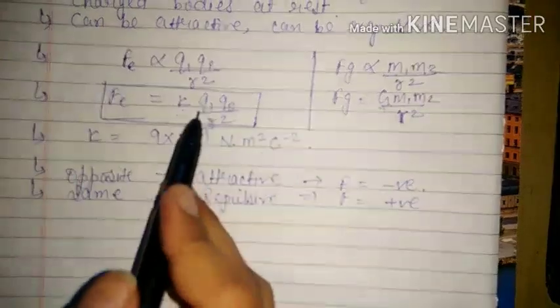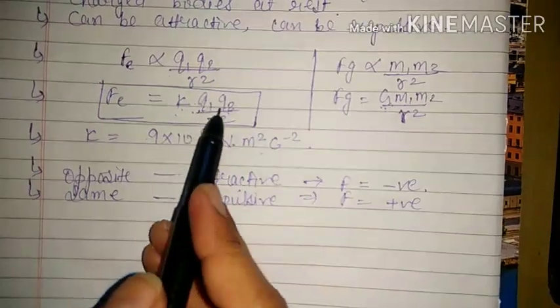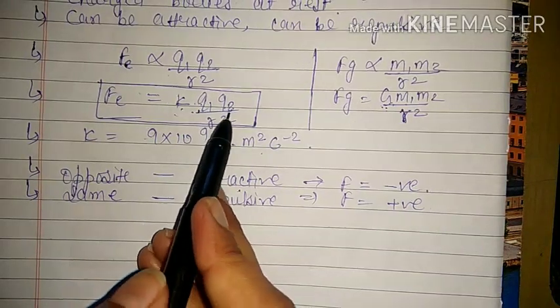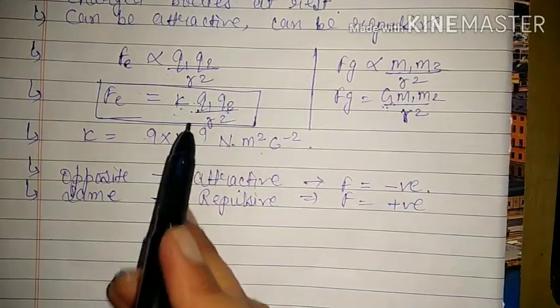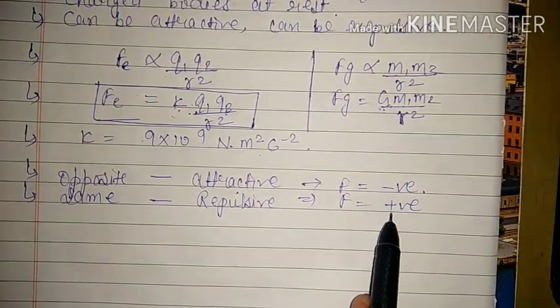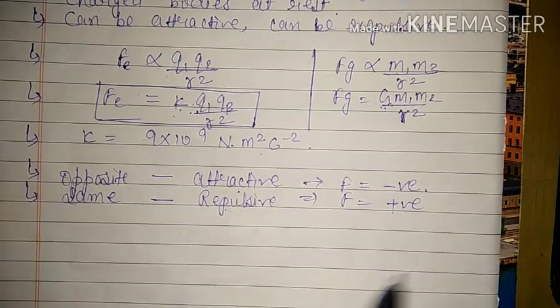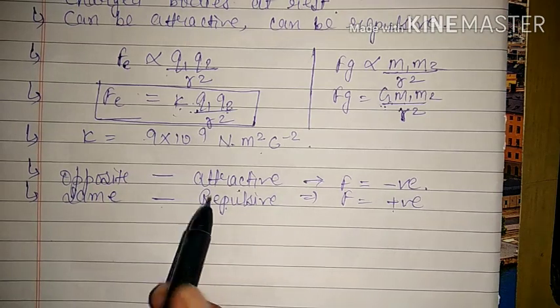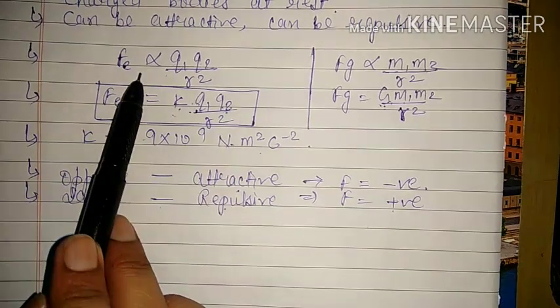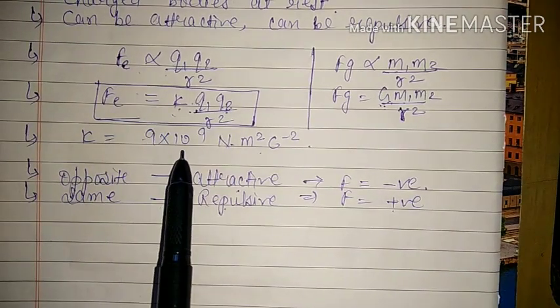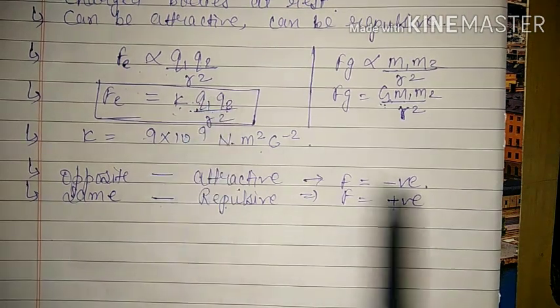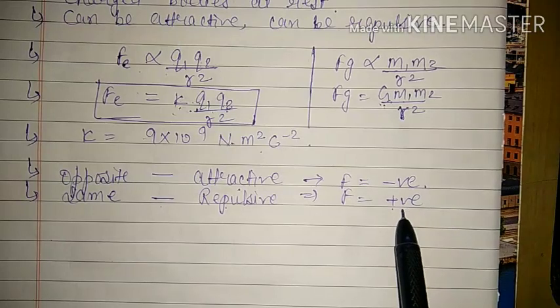That means either both will be positive, so the product of two positive charges will be positive, or both will be negative, then the product of two negative charges will also be positive. So in that case it will be repulsive. This is a new thing which we have to remember, that the electrostatic force can be attractive and it can be repulsive depending on the nature of the charges taken. So it can have a negative sign or a positive sign.